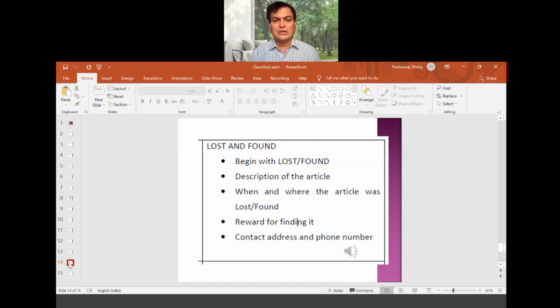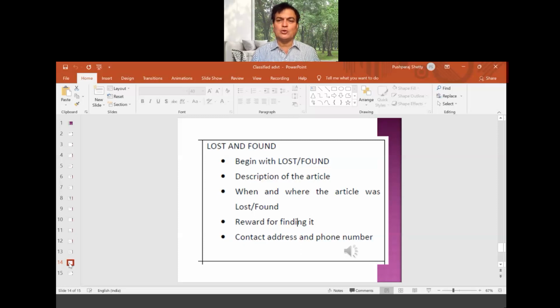What is the color of the bag? Bag is of green color, whatever the color is, you can write about the bag. Then how big is the bag? You can write about it. Whatever you lost, if you lost any important thing in the playground, or in the bus stand, you can write about that. We are going to see those examples also later.